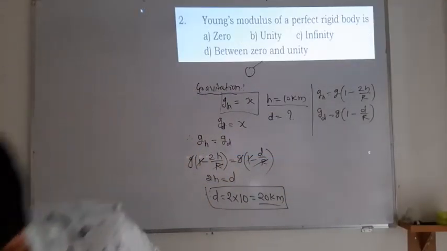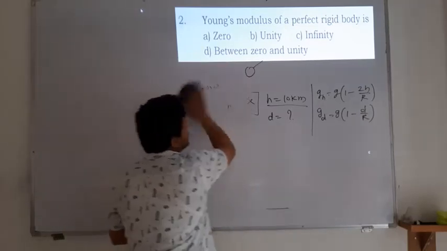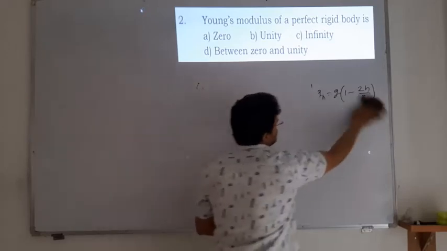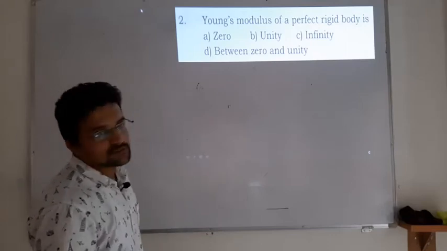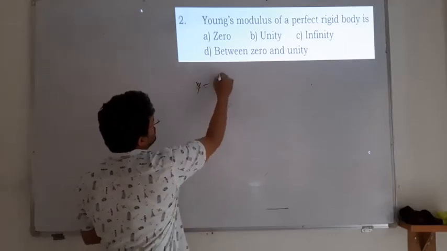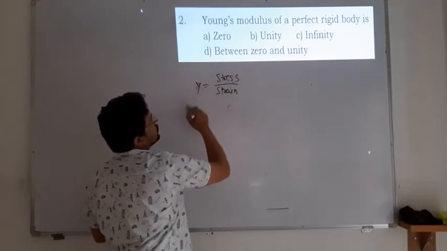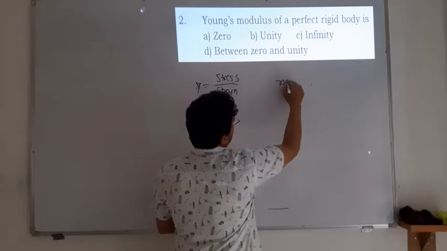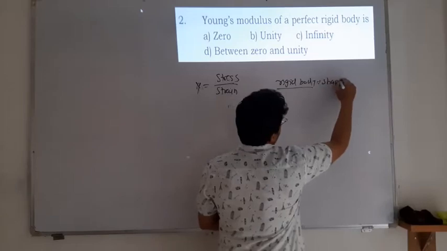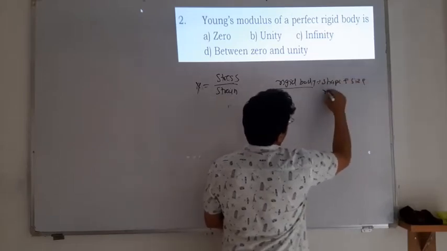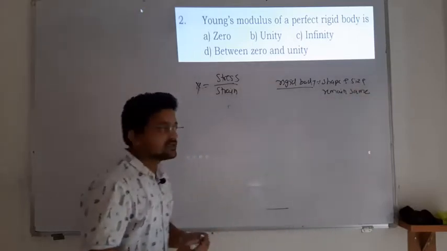The next question is about Young's modulus, from the topic mechanical properties of solids. Here, Young's modulus of a perfectly rigid body. We know Young's modulus is equal to stress divided by strain, and you have to know what a perfectly rigid body is. For a rigid body, the shape and size remain the same, that means there is no change in shape and size.